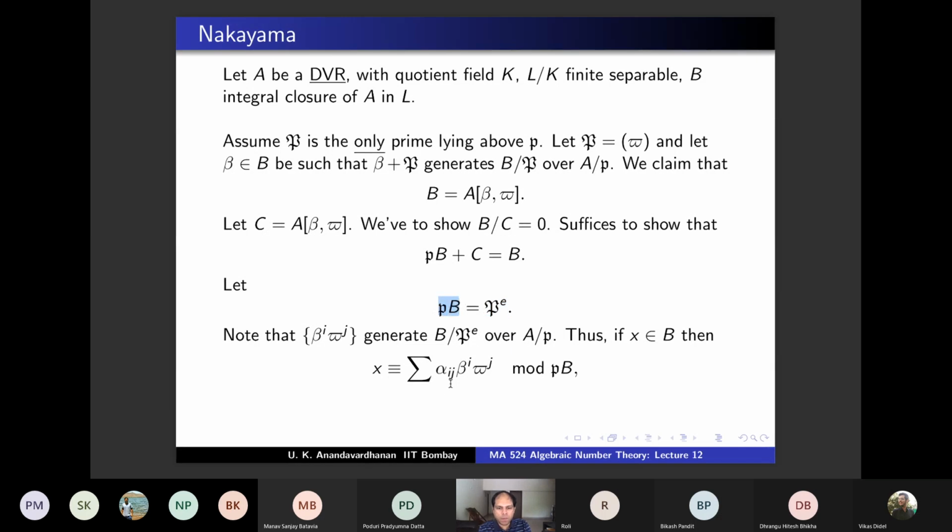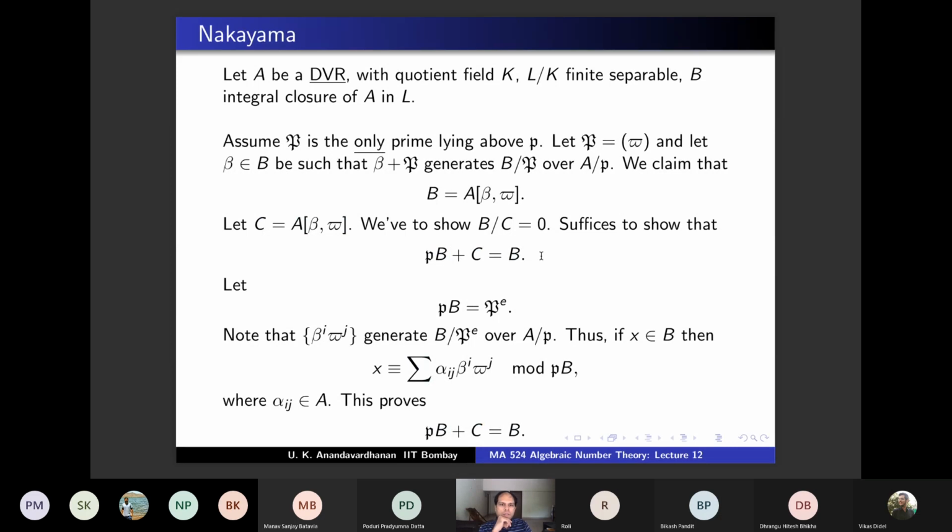So where is alpha_ij from? Alpha_ij are from A. So in other words, you have shown that anything in B minus an element of PB is in C, because it is of the form alpha beta^i pi^j, which is exactly C. If you can generate using beta and pi, then that is in C by definition of C. So x minus an element of PB is in C. So PB + C is B, and therefore by Nakayama you are done.